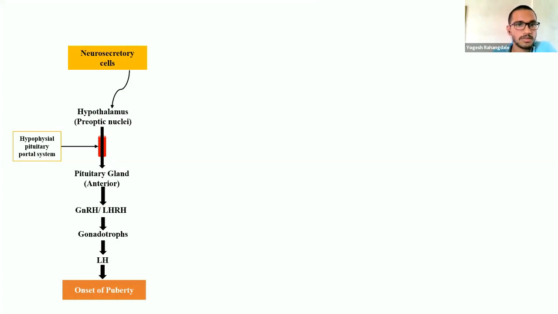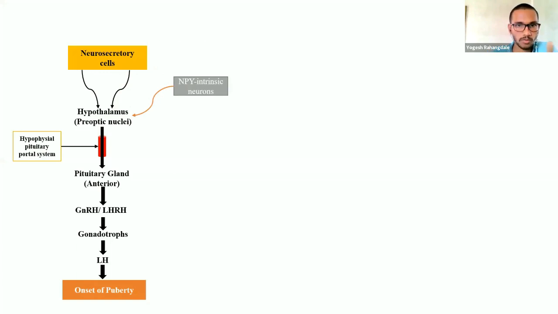From the hypothalamus, with the help of the hypophyseal portal system, which is the portal system for transportation of hypothalamic hormones from the hypothalamus to the anterior part of the pituitary gland, the pituitary gland after receiving the signal secretes gonadotropin releasing hormone and luteinizing hormone releasing hormone in the gonadotrophs, and ultimately leads to release of luteinizing hormone, which leads to onset of puberty. So we are here to see how neuropeptide Y correlates with this cascade.